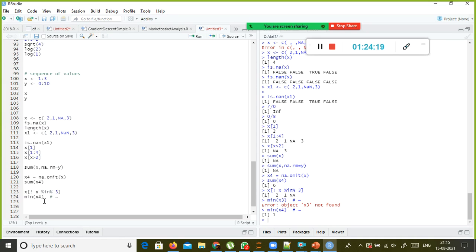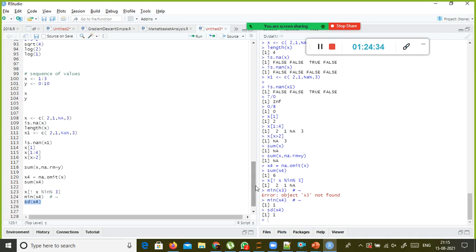So this is how you can use sum, max, min, mean, SD. SD stands for standard deviation. SD of what? My variable is x4, right? Even in the case of standard deviation, you're not supposed to have the missing value. The standard deviation for these values 2, 1, 3 is 1. That is what we can see here.